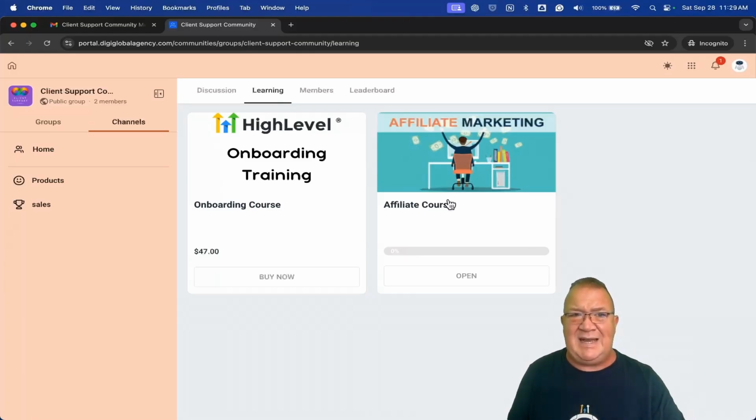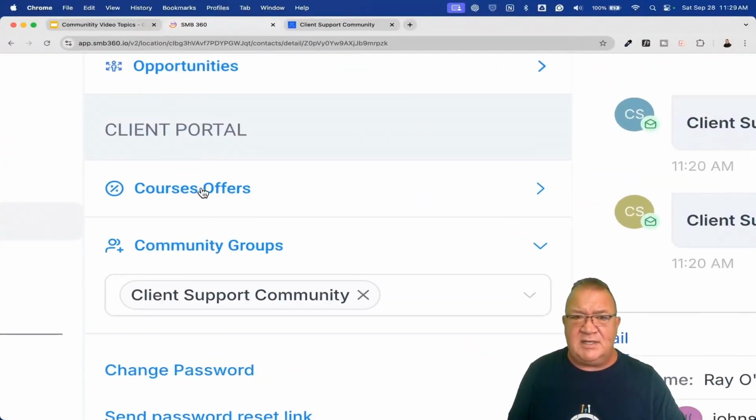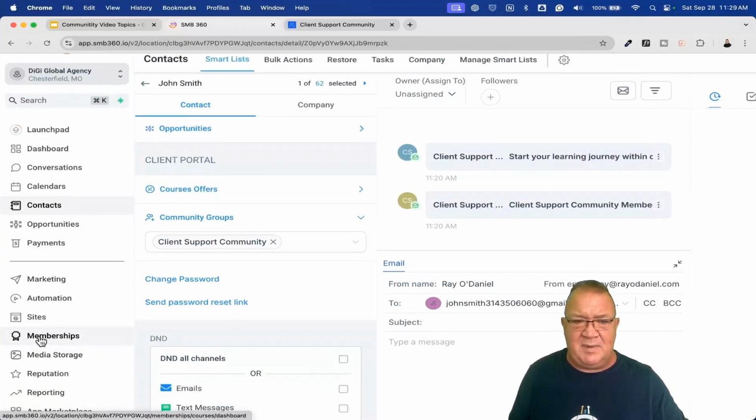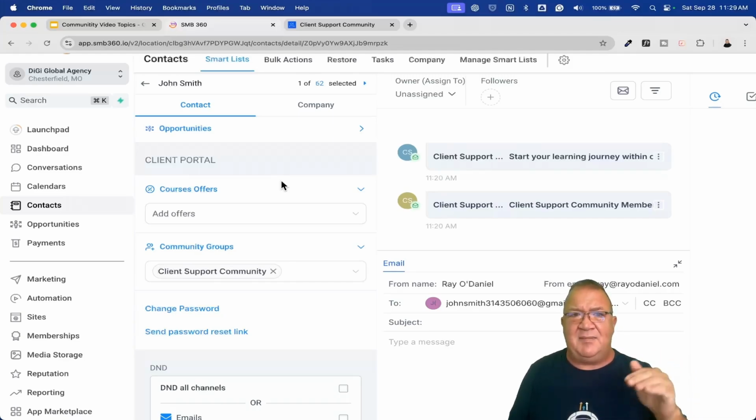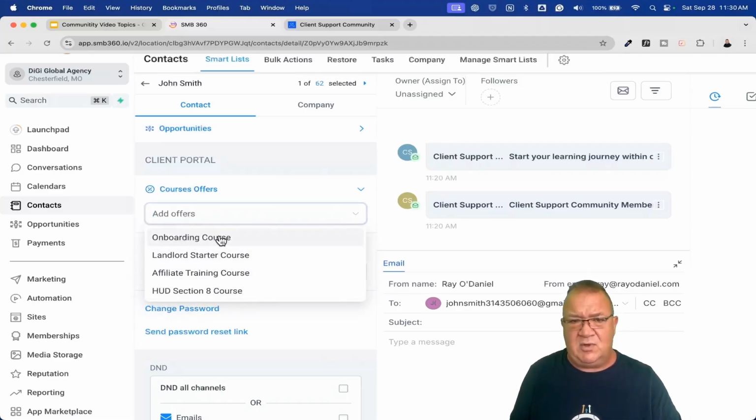This really isn't the same as the group we're talking about here, because these course offerings are inside of the membership area. I know it's a little bit confusing, but if you go to memberships, if that person purchased, or you want them to have access to it in the community or even outside of it, you can simply come here to course offerings and add that person to this particular course. So for instance, if they meet a certain reward and you say, hey, when you reach level 5 or level 6, I'm going to give you my course for free for being engaged in the community, just email the team here. Once I go in and see that your leaderboard shows you at level 6, I'm going to come into your contact record and add you to the onboarding course right there.